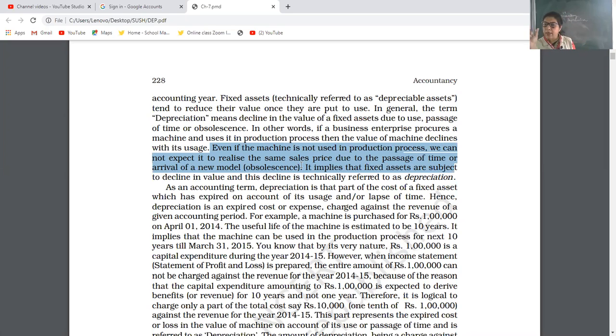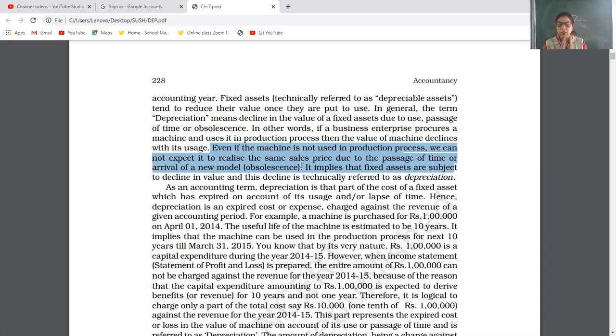See, currency is not going down. Generally the value of land and gold is also not going down. Generally, the value of land and gold appreciates, meaning the value increases by passage of time. But here we are telling you about land and building, plant and machinery, furniture and fixtures.